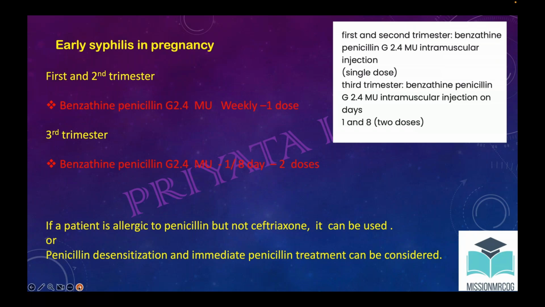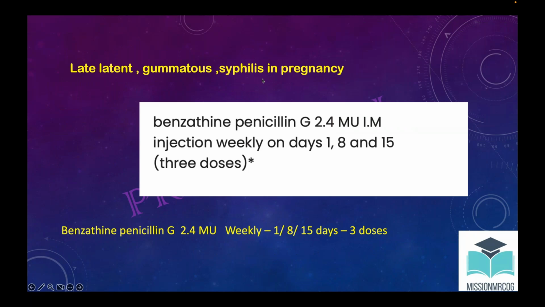Now, late syphilis in pregnancy: this part of the treatment is the same, but there are three doses, on days 1, 8, and 15. Three doses would be given. This is the same as in the non-pregnant patient.